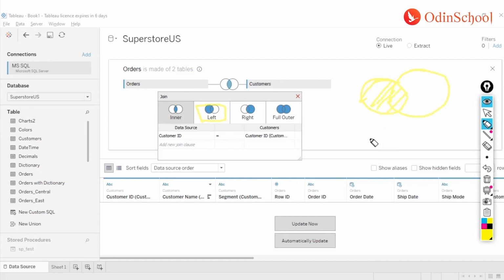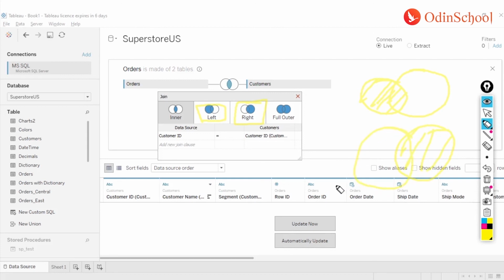Right, the complementary of this one is your right join. Now you might be wondering, okay, when I say complementary, it means it works in the exact same behavior. The only thing is you will have the tables swapped. In this situation, your right table will be given more preference and all the values from your right table will be picked up first, and the matching values from your left table will be picked up.